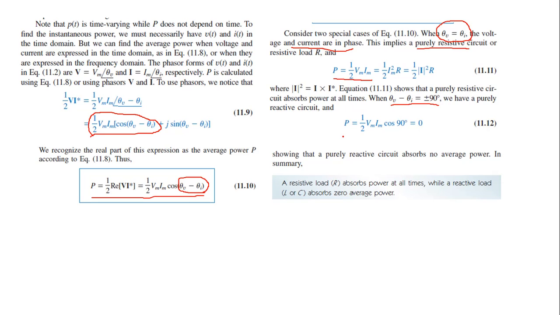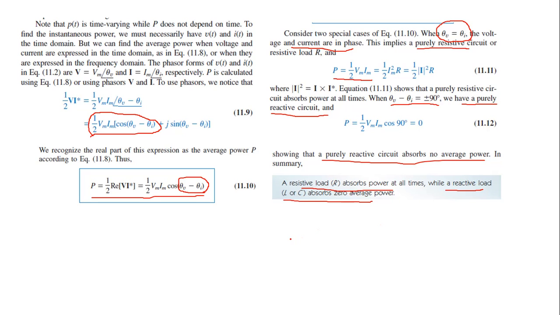What does average power equal to 0 mean? It means that we have a purely reactive circuit, right? A reactive circuit does not absorb any power. Only the resistive load absorbs power, and a pure reactive load, that is either an L or C, absorbs 0 average power.